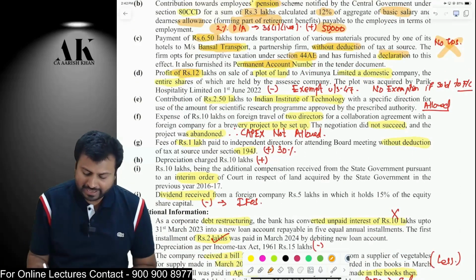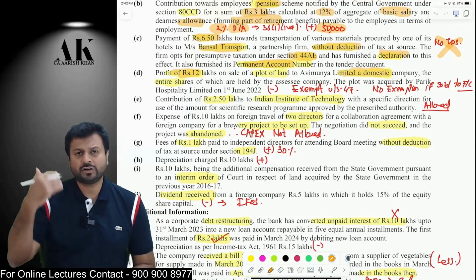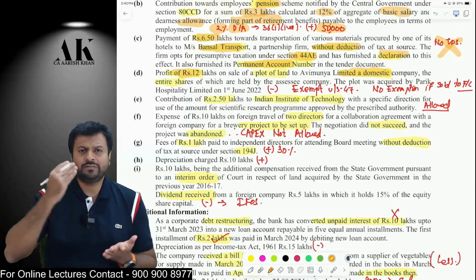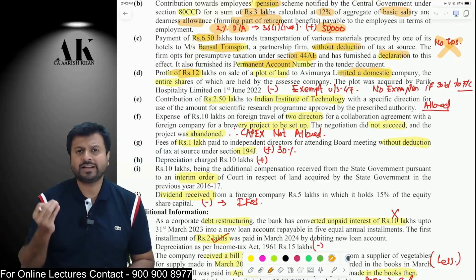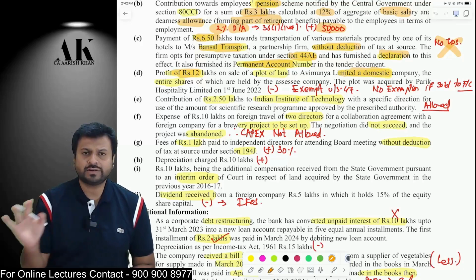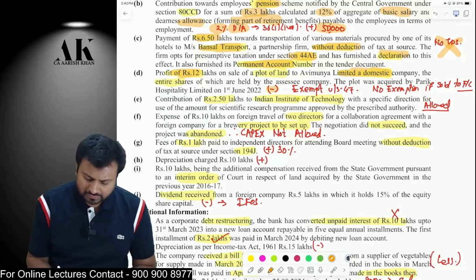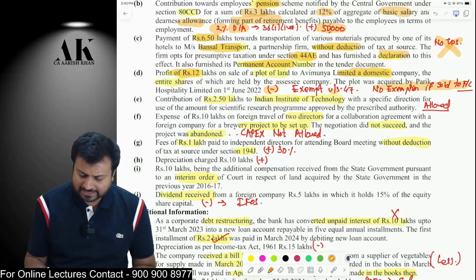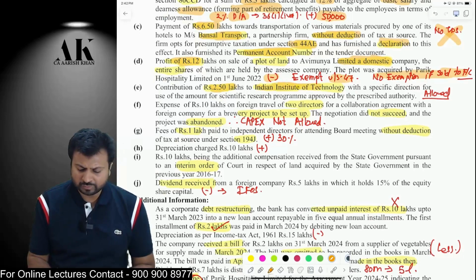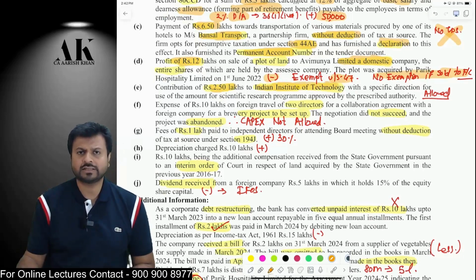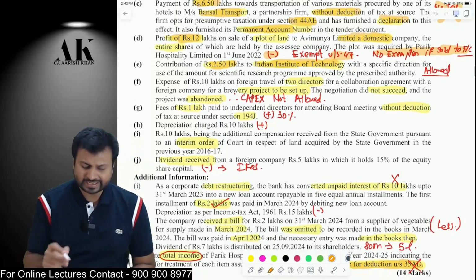You are selling some land to a 100% subsidiary, which is a domestic company, which is an Indian company. So if you transfer a capital asset to your 100% subsidiary, and the subsidiary company is an Indian company, then in that case, provisions of capital gains are not applicable. It is exempt. So reduce from here and write a note that it is exempt under section 47. Okay. Next one, you are making some payment of 2.5 lakh rupees to IIT, which is allowed as deduction under section 35(2AA).